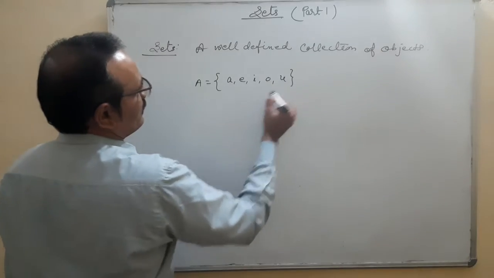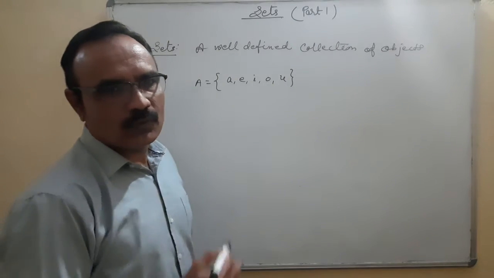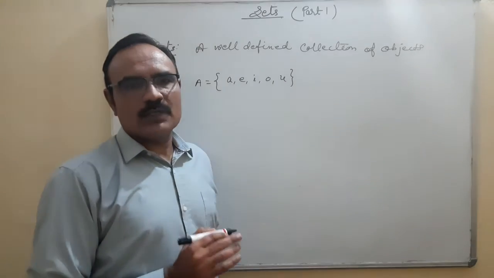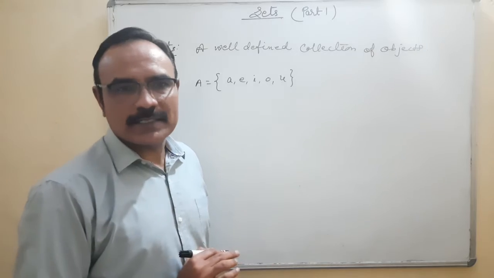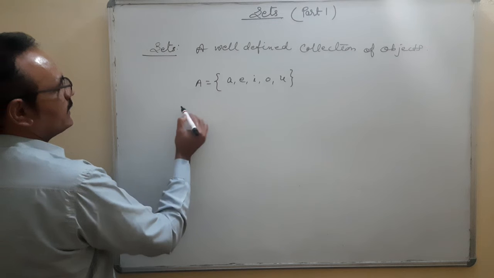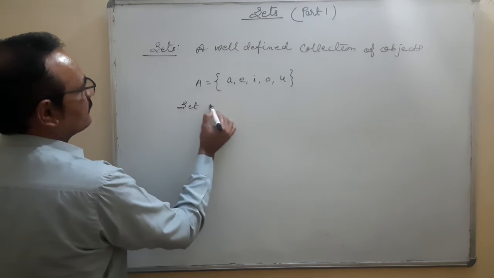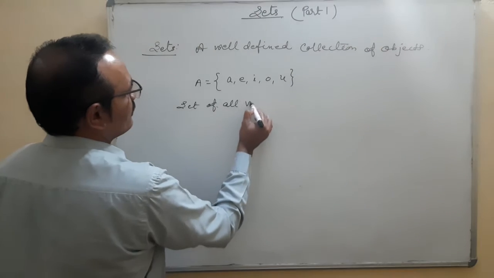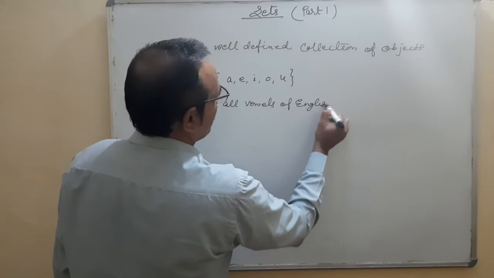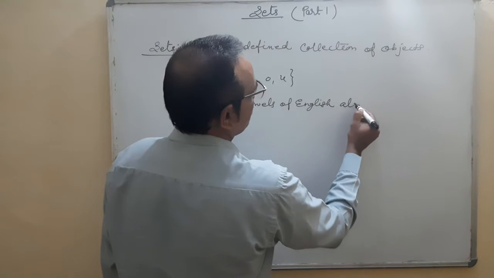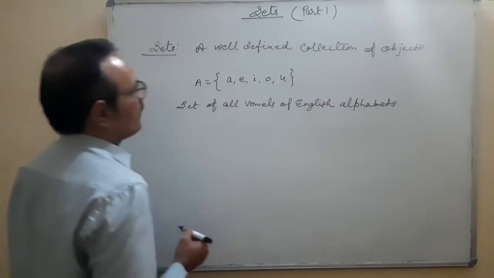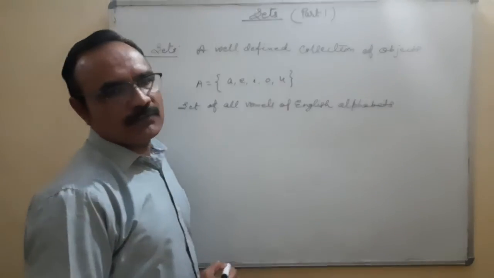A, E, I, O, U. Well-defined, well-known things. What are these things? What are these elements? A, E, I, O, U. These are the vowels of the English alphabet. Well-defined collection. Okay, so this is known as a set. So I'll write here: set of all vowels of the English alphabet.